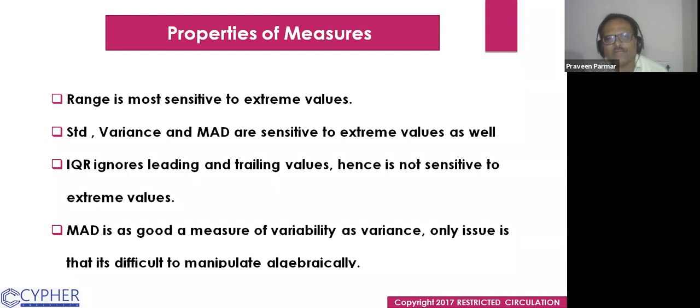Standard deviation, variance, and the MAD are sensitive to extreme values as well. Mean is also sensitive to extreme values. IQR, interquartile range, and median are not sensitive to extreme values. MAD is also a good measure of variability, as is variance. The only issue is that it is difficult to manipulate algebraically.